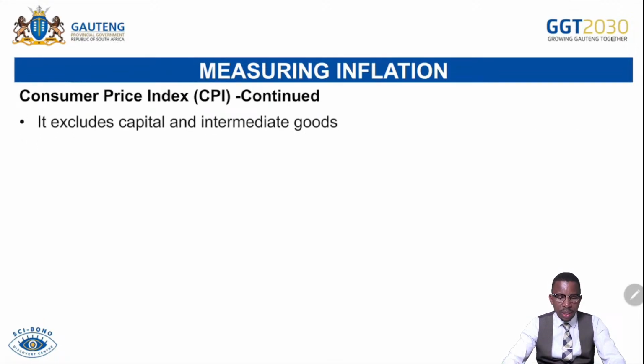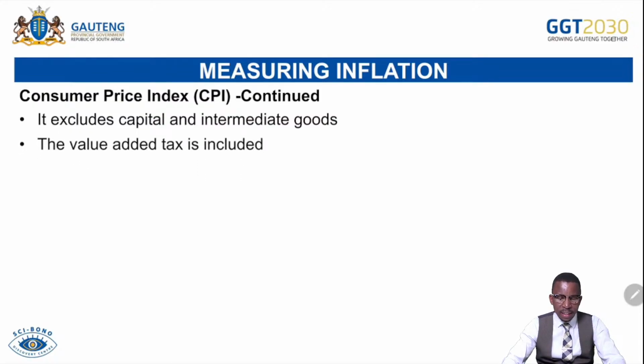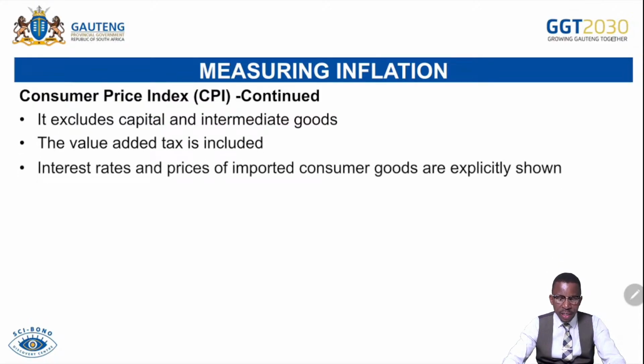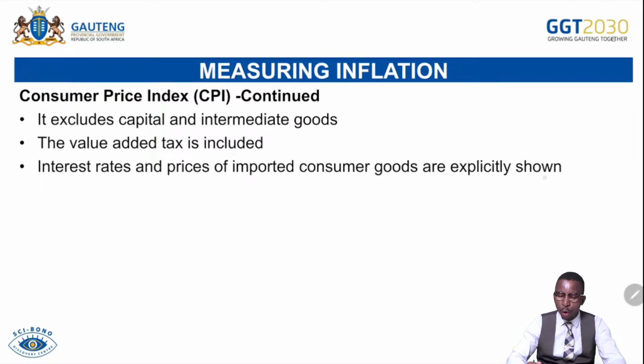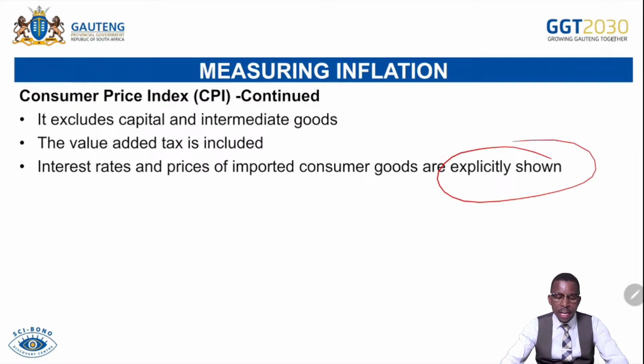We continue. It excludes capital and intermediate goods. Value-added tax is included, and then interest rates and the price of imported goods are explicitly shown, meaning they are indicated or included in the basket of CPI, or consumer price index.